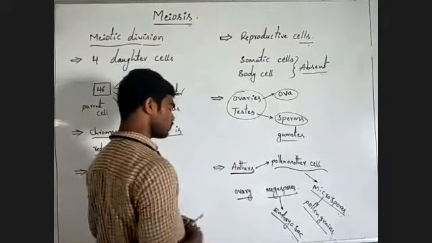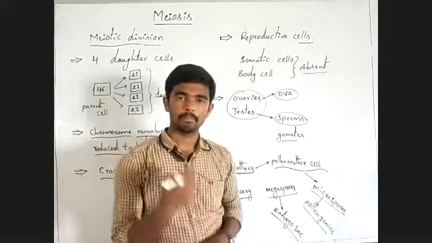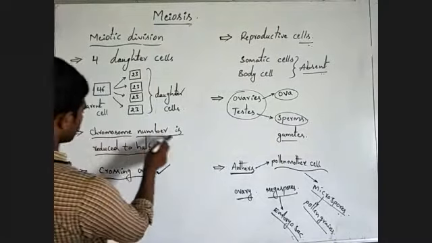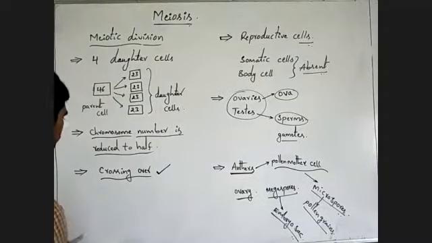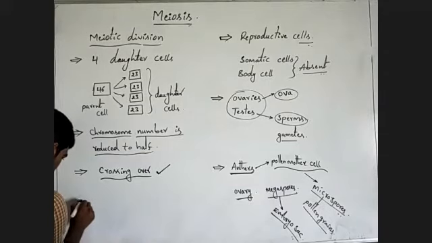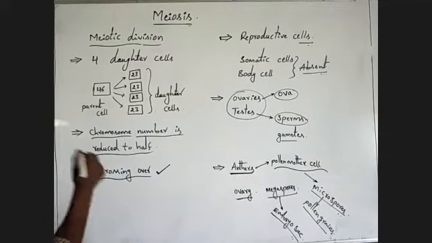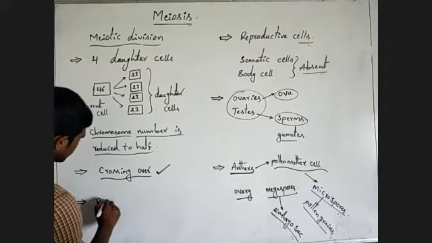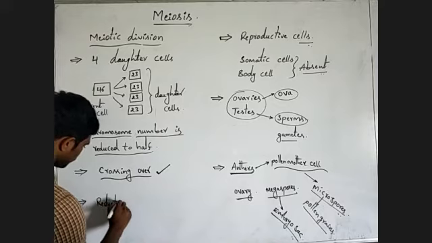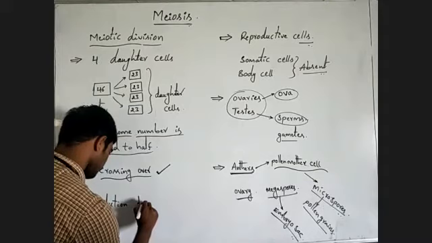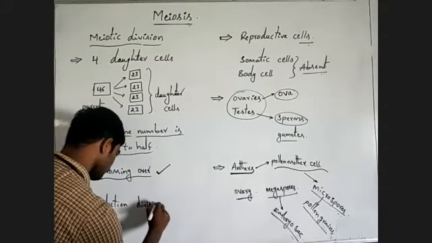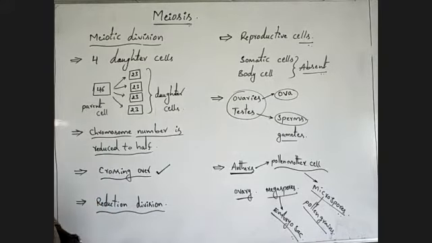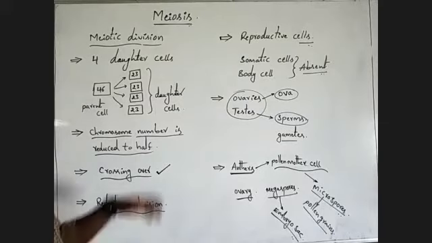Like this, in reproductive cells, the meiosis process takes place. Here, the chromosome number is reduced to half. That is why this type of cell division is also called reduction division. Are you understanding? Observe carefully.